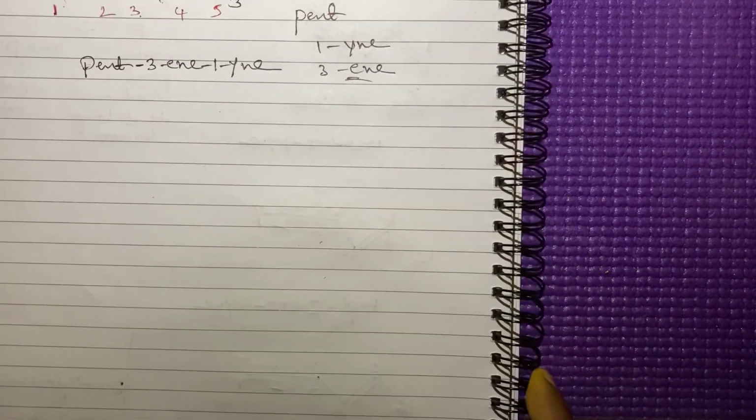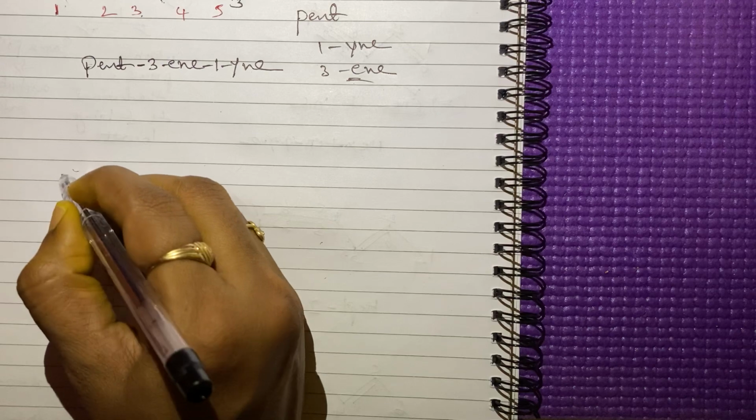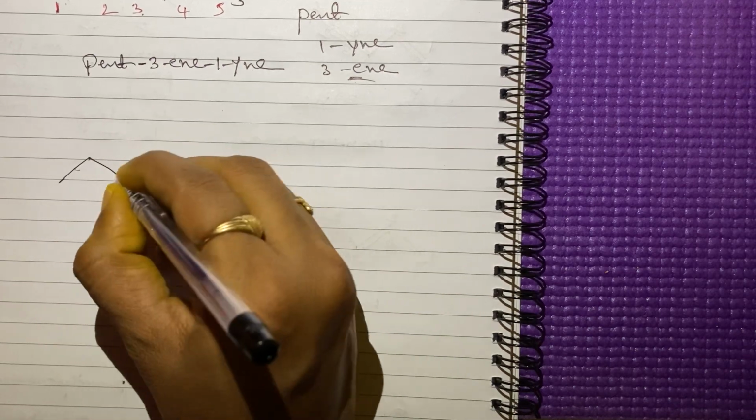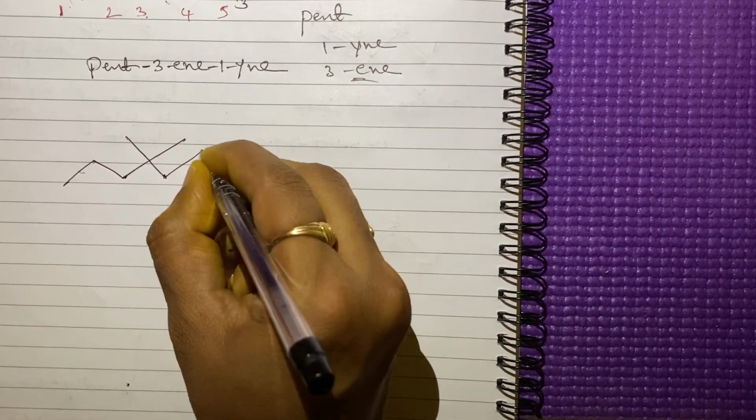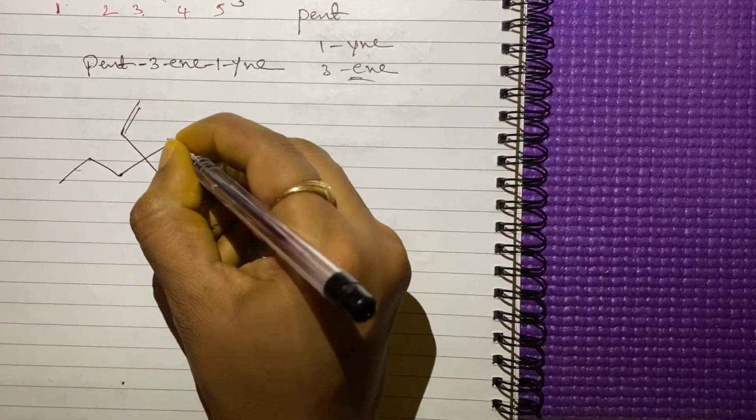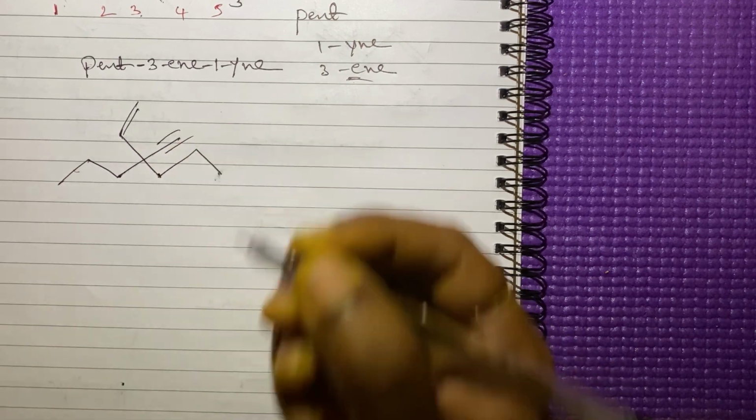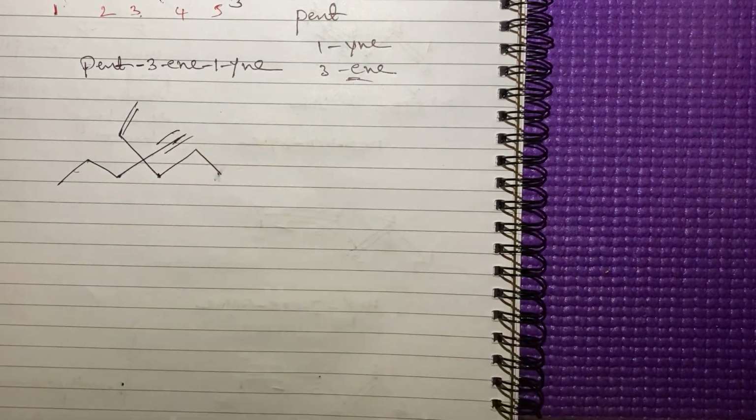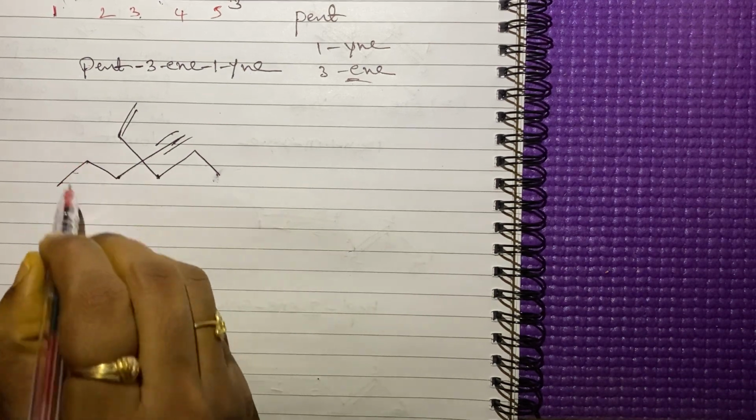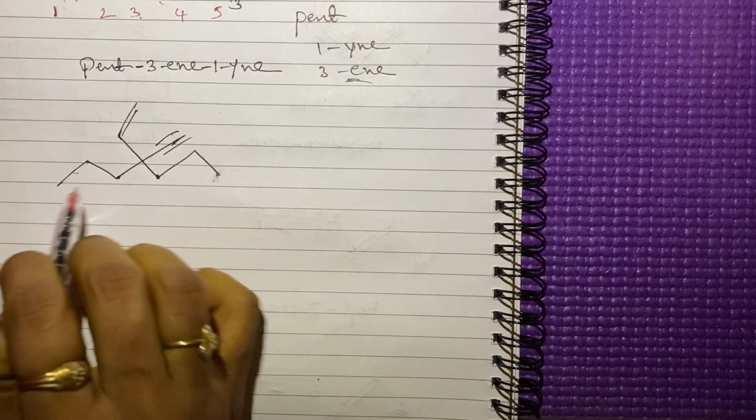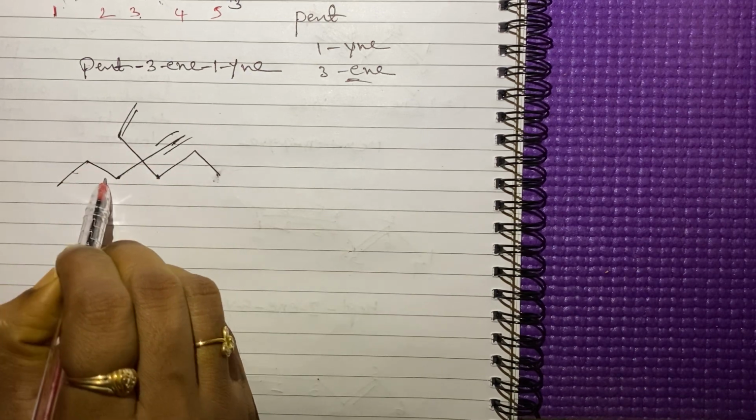Let us discuss another example with more branches. See here, with more number of bonds now I am discussing, and multiple branches also. For these kinds of compounds, how can you give the number? Tell me. How can you select the parent chain and how can you give the number? We'll discuss.